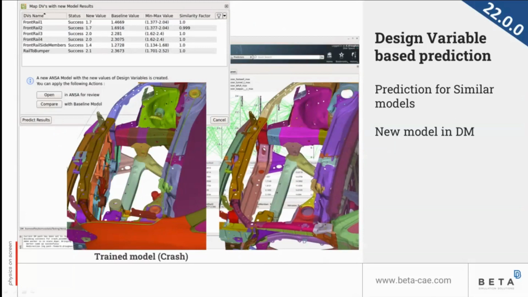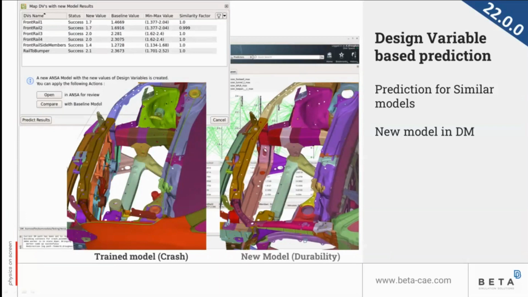There is a mapping process that takes place, and then we have a window that shows our existing and trained design variables, how much they have been mapped within our new model. So we see the similarity factor here. If the similarity factor is good enough, then we can calculate new values for our new model.